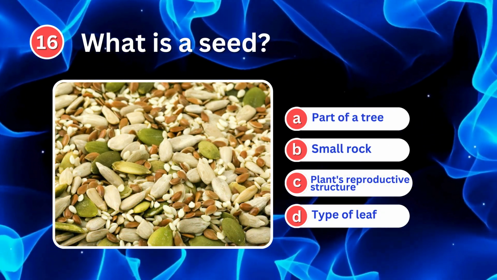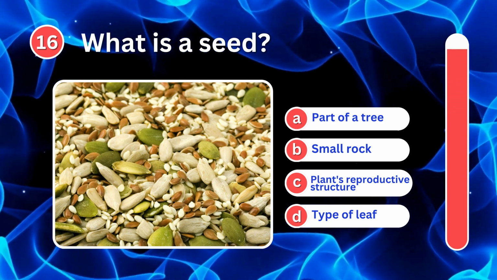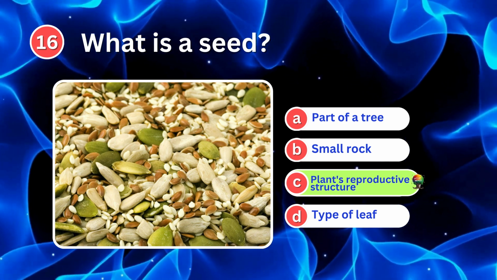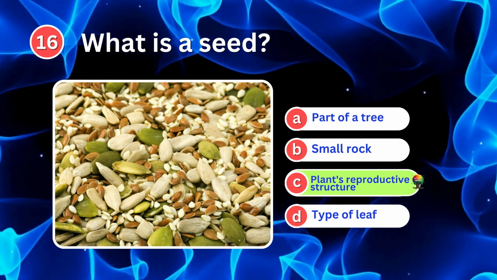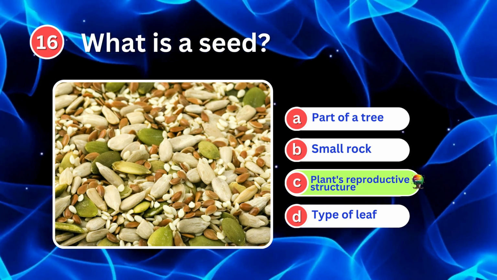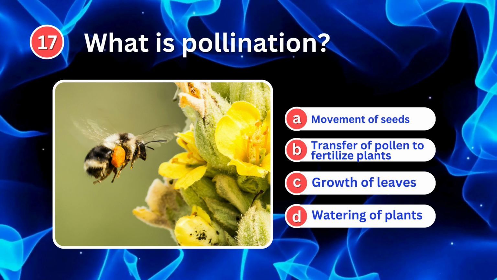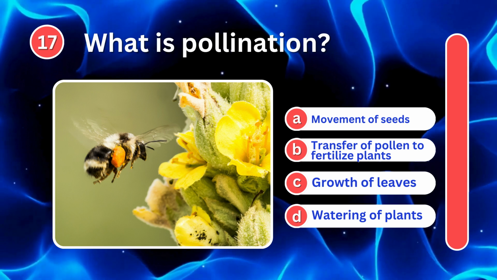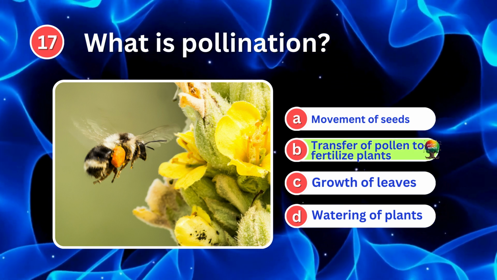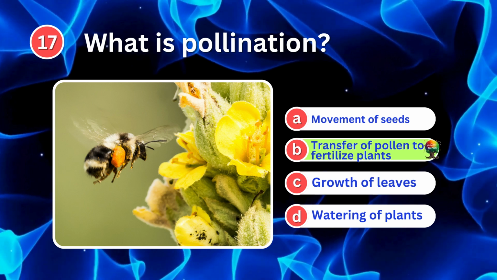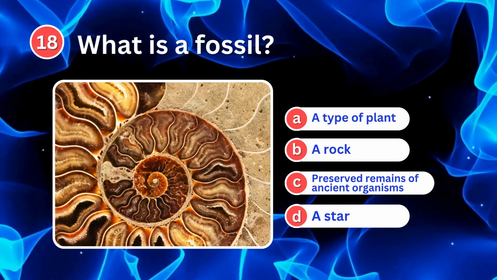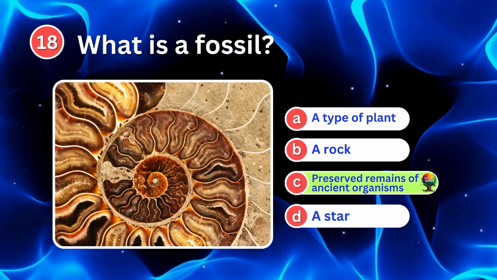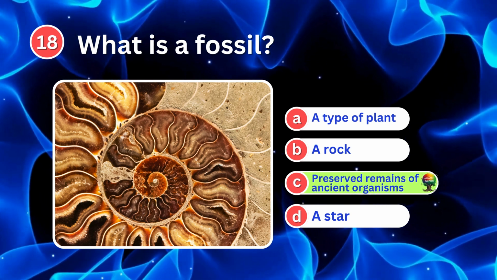What is a seed? It's a plant's reproductive structure. A seed is a structure that grows into a new plant. What is pollination? It's transfer of pollen to fertilize plants. What is a fossil? It's preserved remains of ancient organisms.